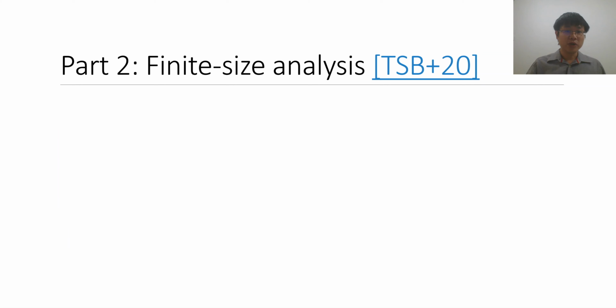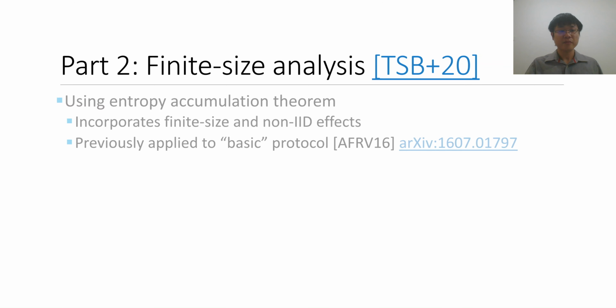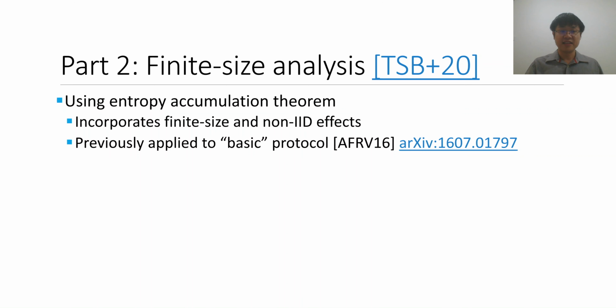Moving on to part 2 of our work, this is the finite size analysis, since we now know that the existing Bell test experiments can achieve positive key rates asymptotically for the DIQKD. Our finite size analysis is based on a result from a few years ago called the entropy accumulation theorem. The powerful aspect of this theorem is that it incorporates finite size and non-IID effects, and it was already previously used to develop a security proof for the basic DIQKD protocol.